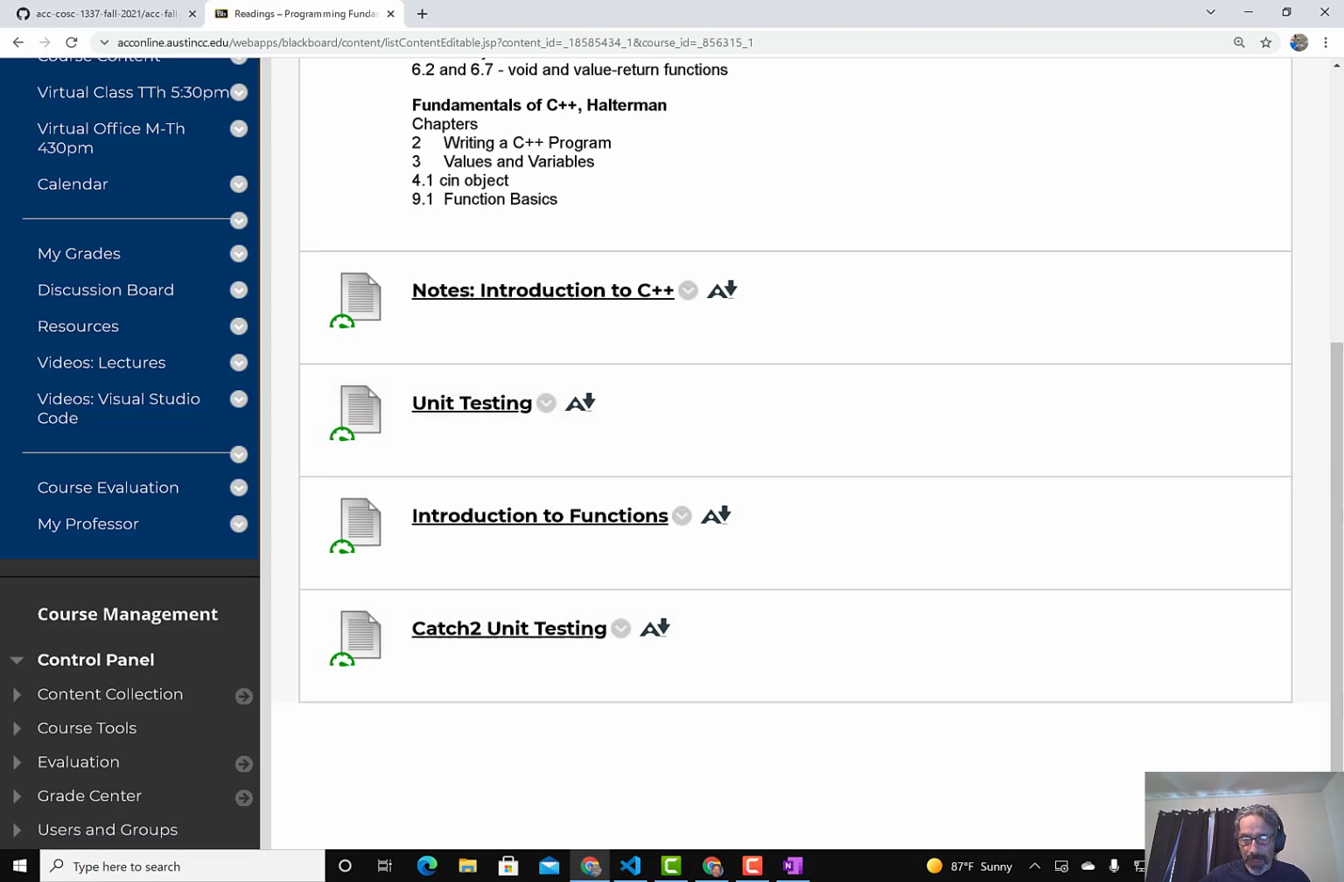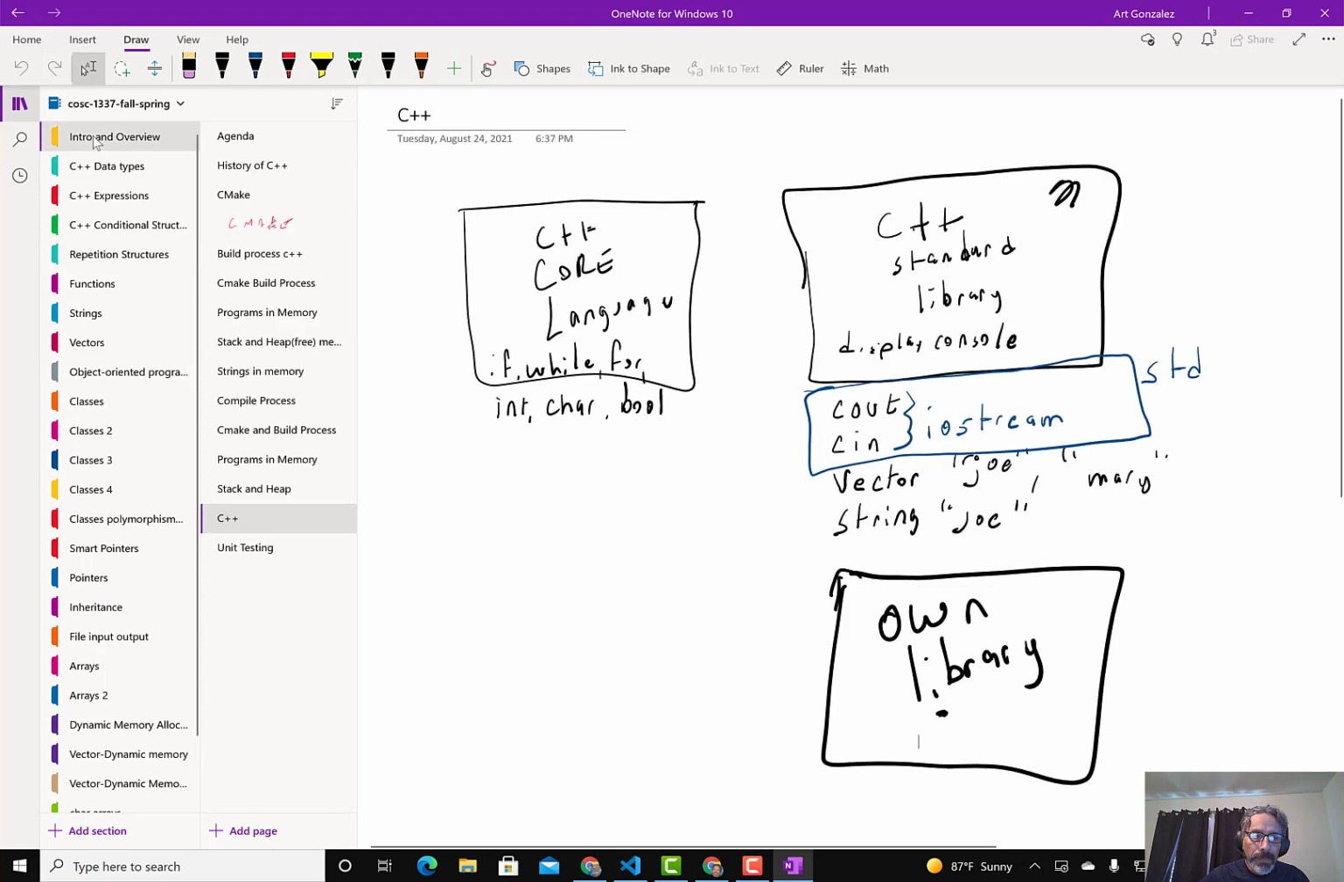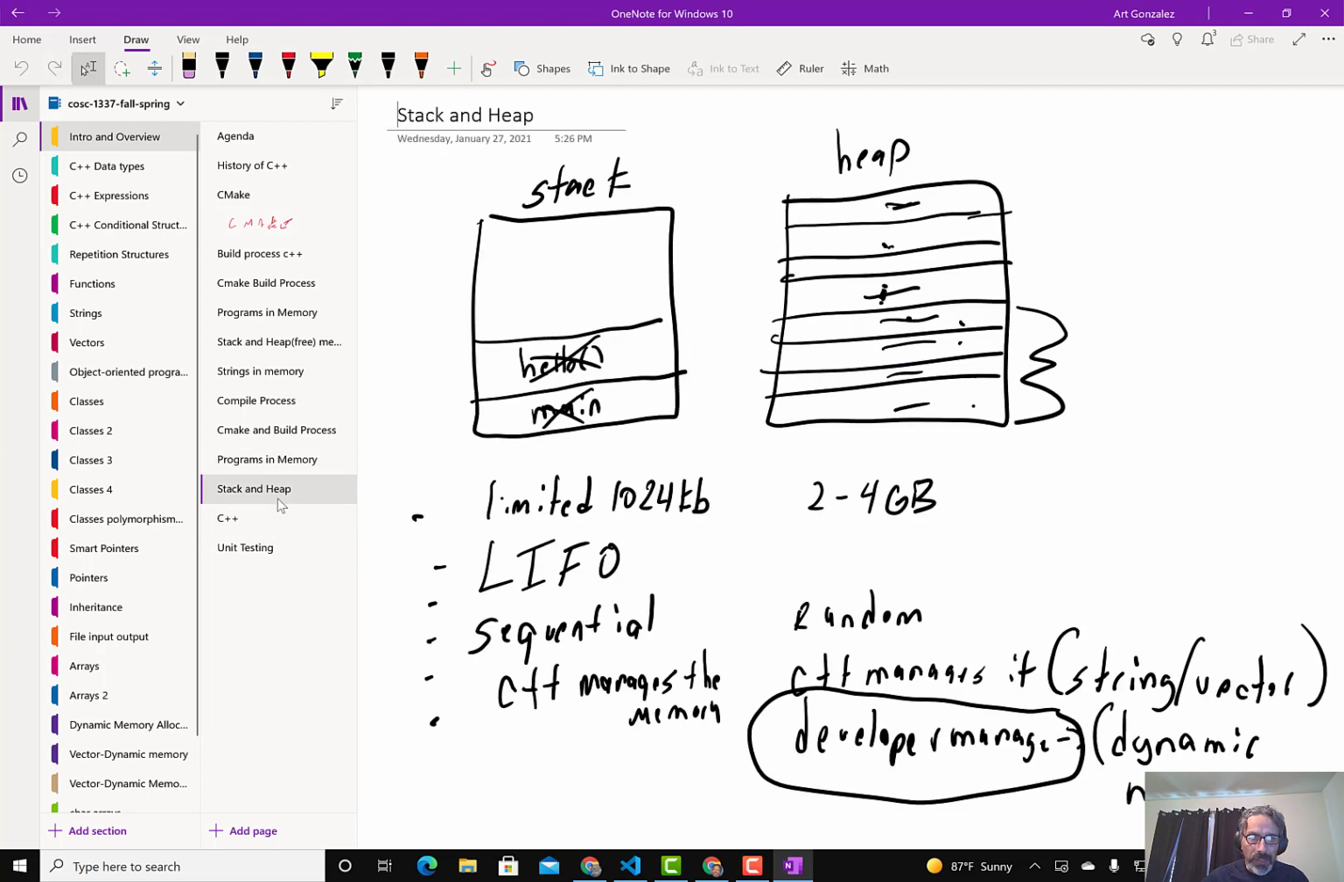Let me think, what else? You won't get questions about the compile process. You won't get questions about CMake. You'll get stack and heap questions.